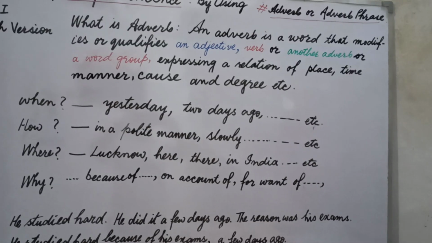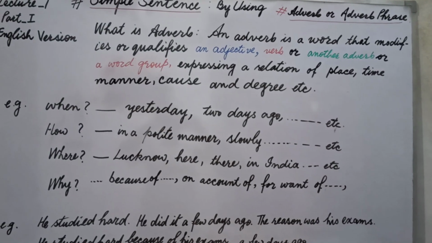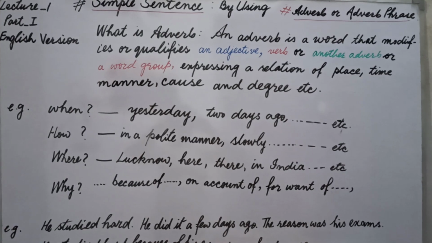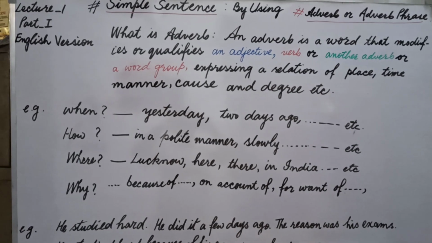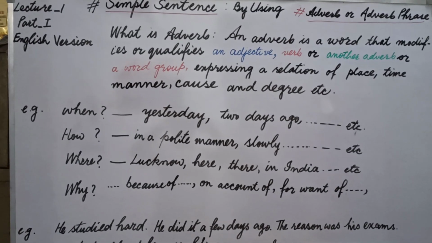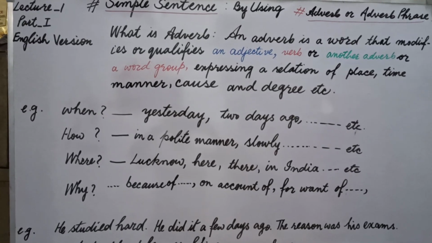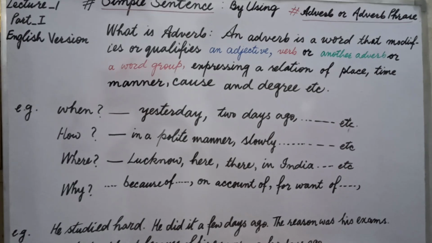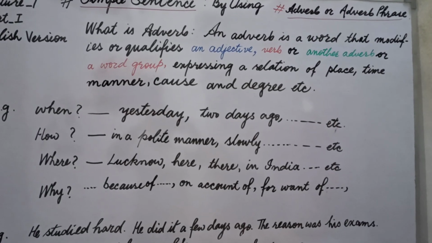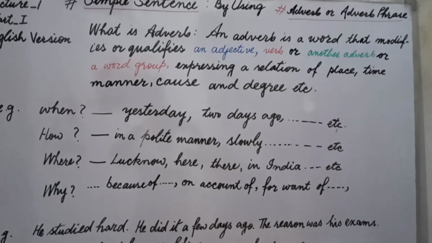Now I will make you understand in detail how it works. Actually, in simple words, an adverb adds something to the sense of a verb, adjective, or adverb. I mean, you tell some quality about these three words: adjective, verb, or another adverb.